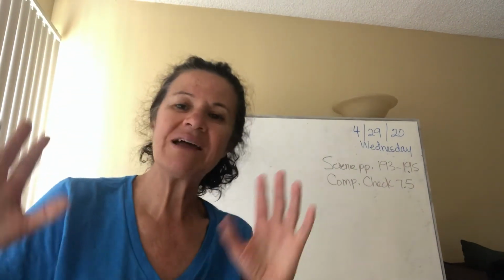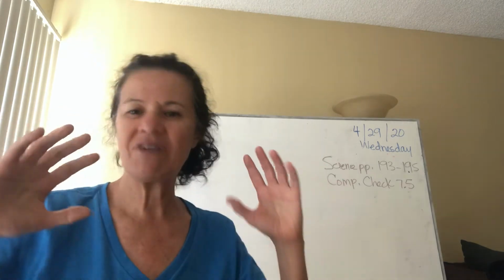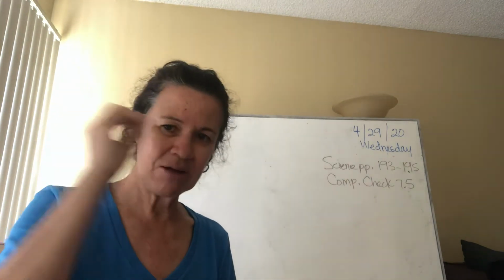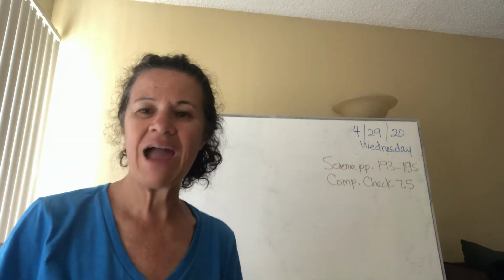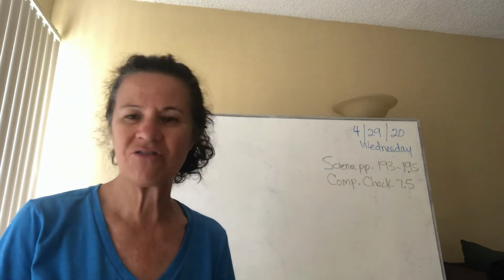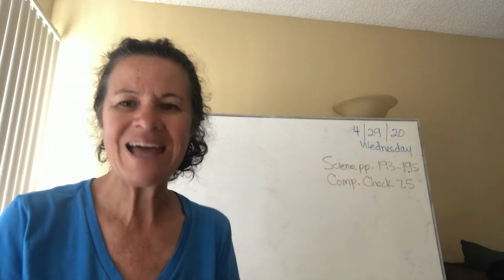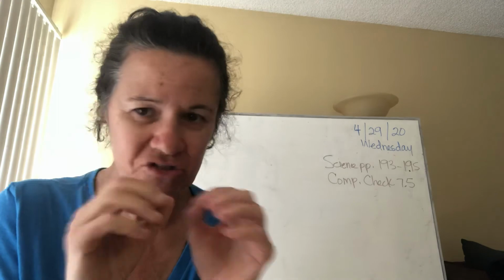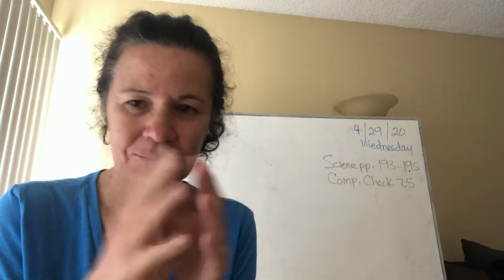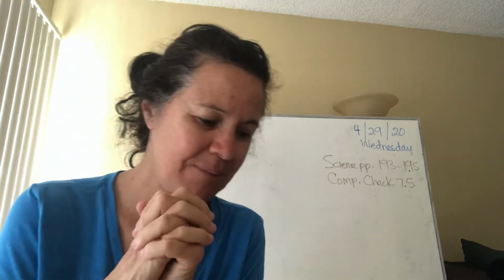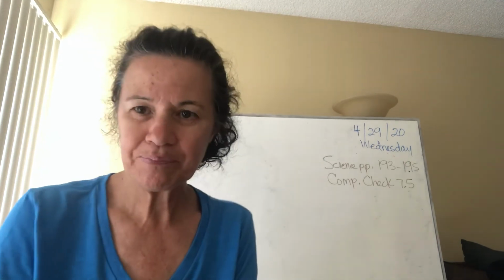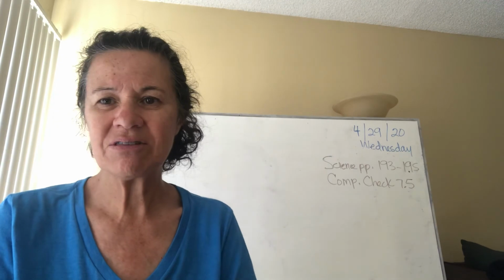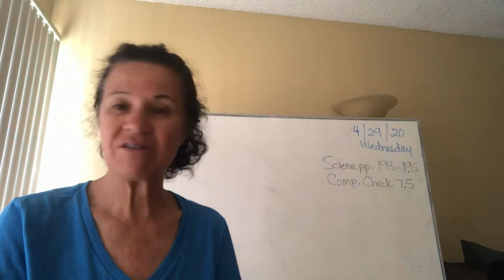By the main idea, that means the main idea of everything that we read from page 193 to 195. Write the sentence for A, if it was A, or the entire sentence for B, or the entire sentence for C. Do not write just the letter A, or just the letter B, or just the letter C. There's no context to that, okay? All right, so do a good job, and we'll talk tomorrow about the different atmospheres.